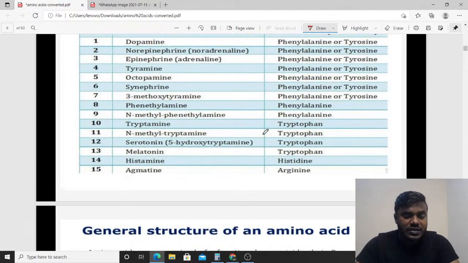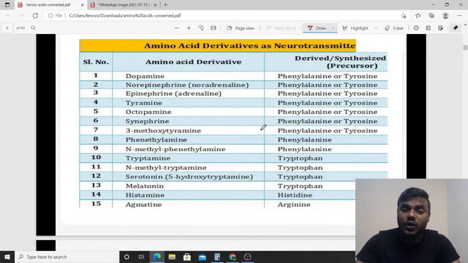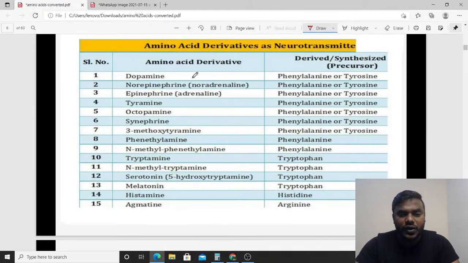And friends, this is an important chart. I want every one of you to read and remember this particular chart without fail. And that's very easy to remember also. In this chart, there is a list of amino acid derivatives which act as neurotransmitters. Look at this. Dopamine. What is the specialty of dopamine?